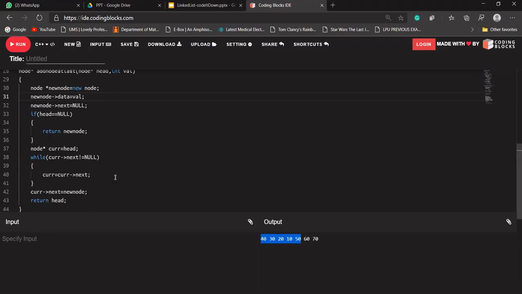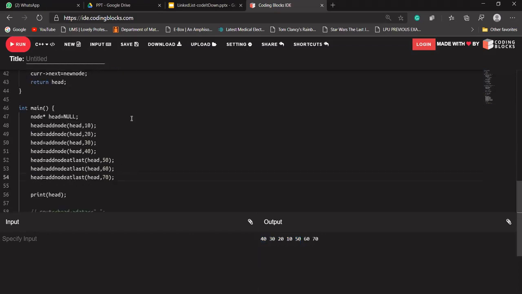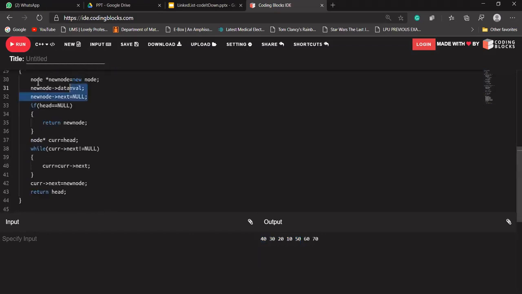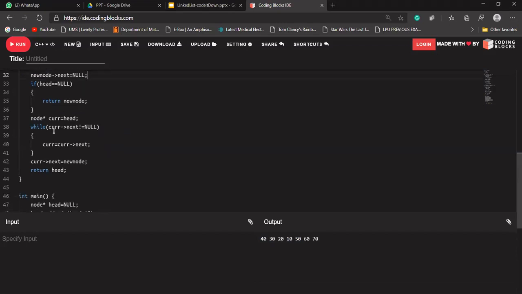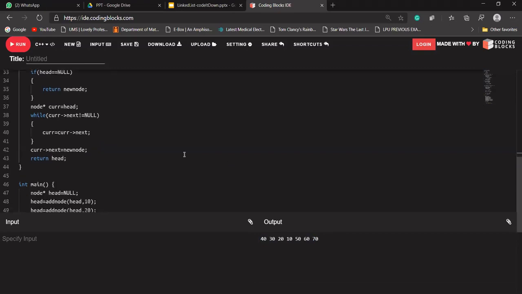Again 70 is being added, so it will create a new node, store the data into it, and store a null pointer into its next. It will iterate through the complete loop up to 60, and as 60's next is null, 60's next will store 70. So 70's next right now will point to null.